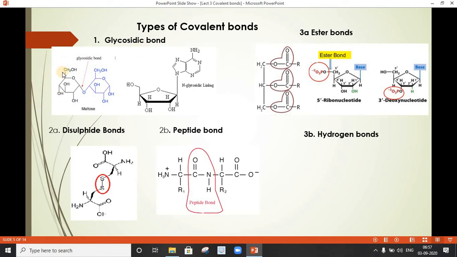Or you can say this glucose is the unit of carbohydrate. Now if two glucose units are linked in a polymer chain, then this linking is by means of glycosidic linkage. The first structure shown is of glucose. So here two glucose units are linked together by glycosidic linkage, which is an example of covalent bonding. Other than this, carbohydrates show a subtype like glycoproteins.